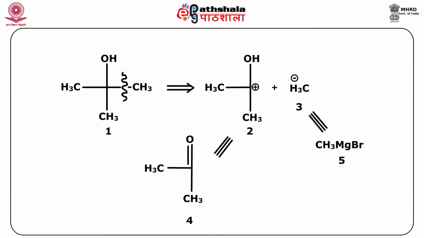The carbon-carbon bond adjacent to the oxygen has been disconnected to give a cation 2 and an anion 3 as the synthons. The reagent for the cation 2 is acetone and the reagent for the carbanion 3 is a Grignard reagent, which is methyl magnesium bromide.